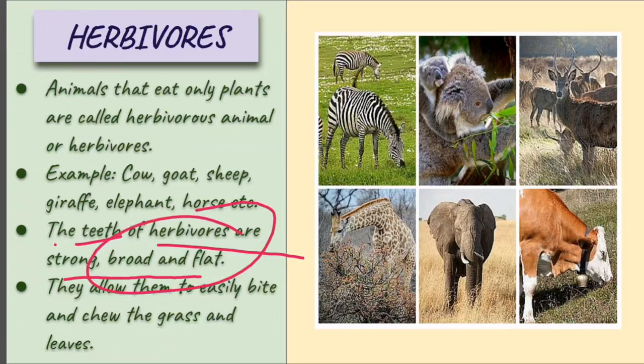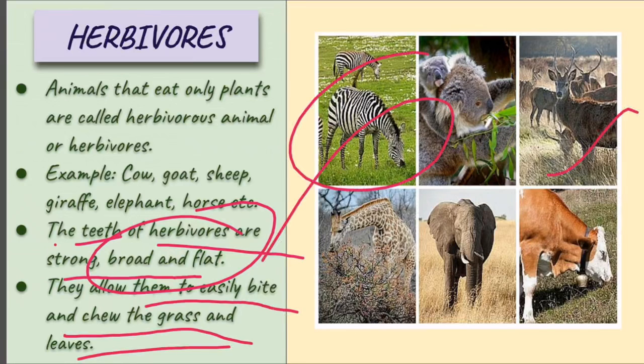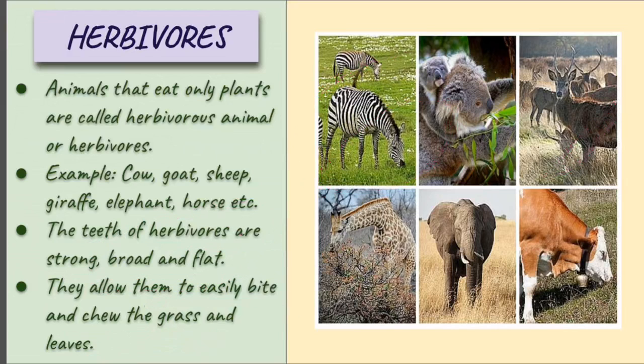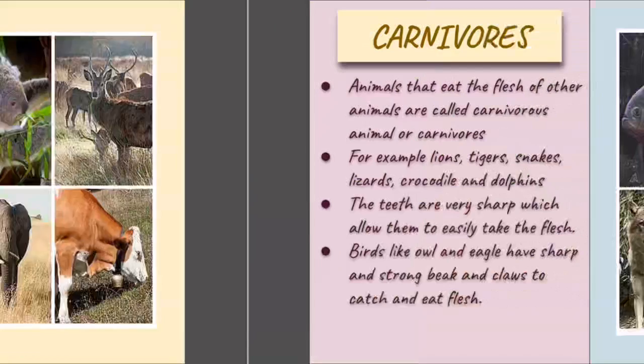Because such teeth help them to easily bite and chew the grass and leaves. Whatever leaves they are eating, with the help of such teeth they are able to easily bite and chew them, and that is why they are categorized for survival in the world.